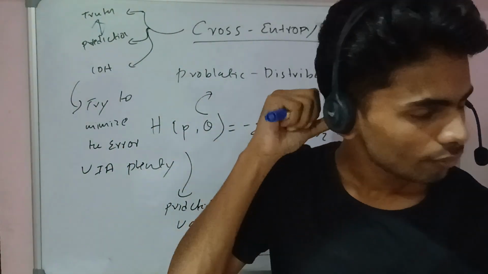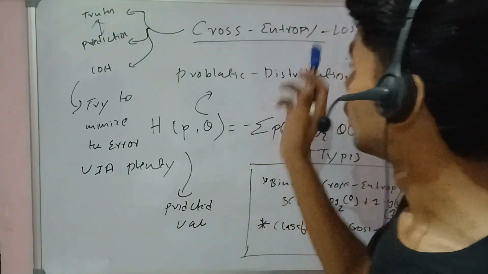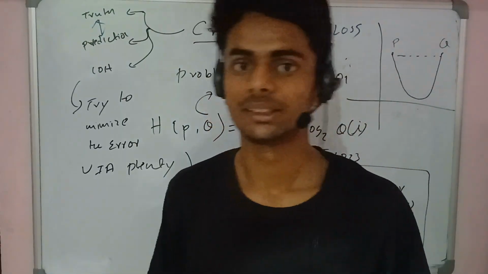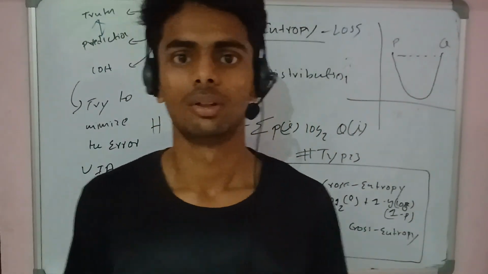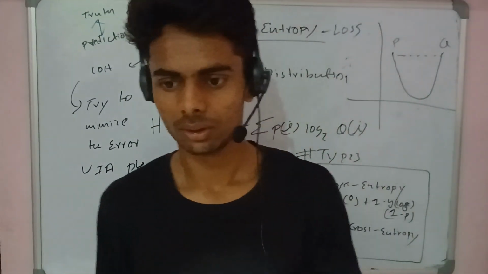So in cross entropy, we calculate and keep a negative number. Let's suppose spam and not spam.